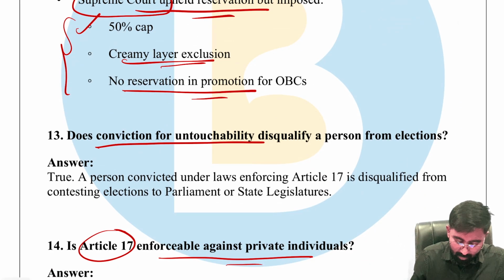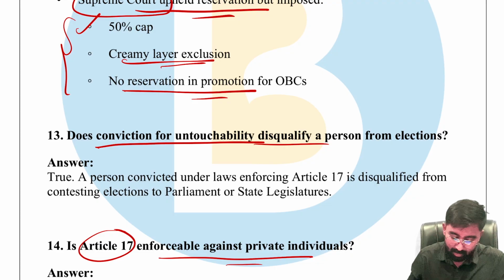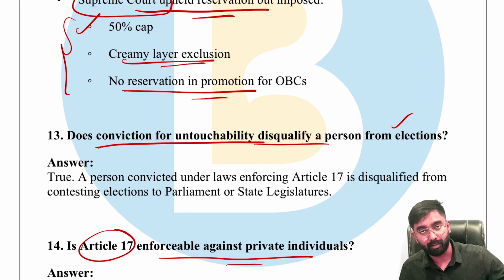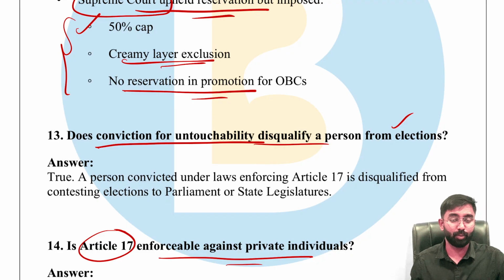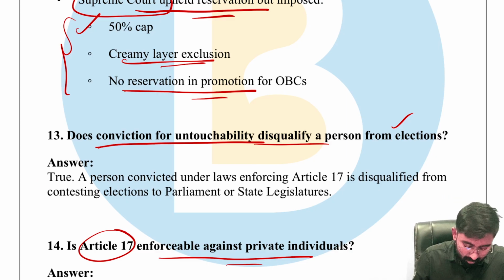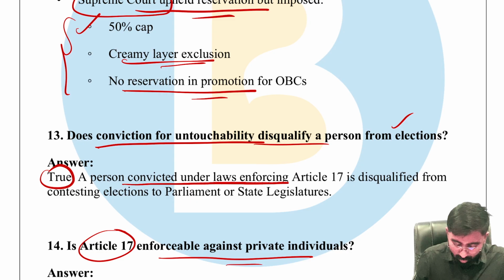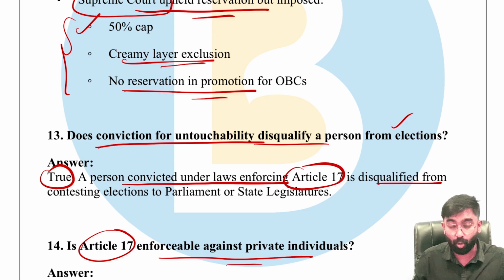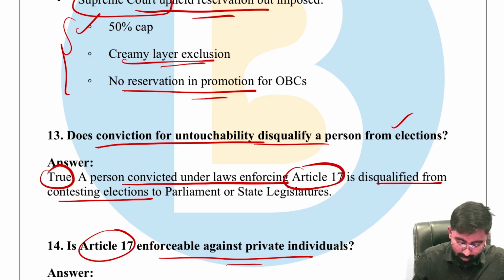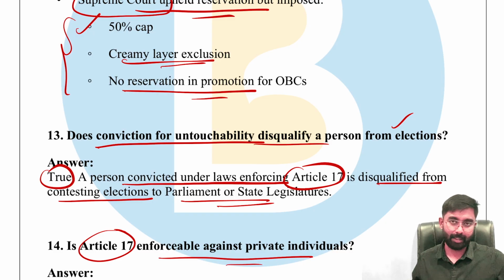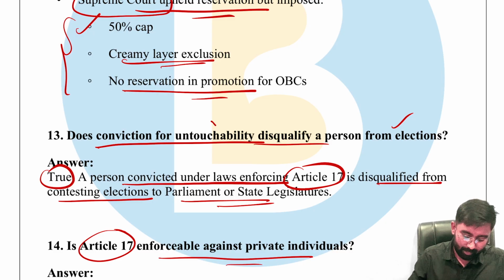13th question: does conviction for untouchability disqualify a person from elections? Article 17, one of the most absolute articles, is also rightfully available against private individuals. Of course, true, a person convicted under laws enforcing Article 17 is disqualified from contesting elections to parliament or state legislatures as well.